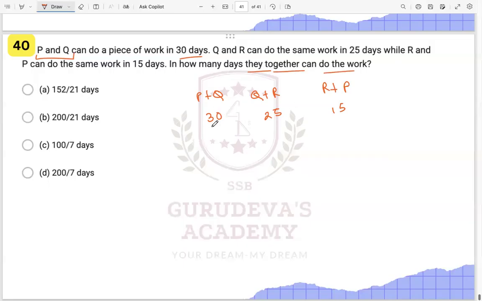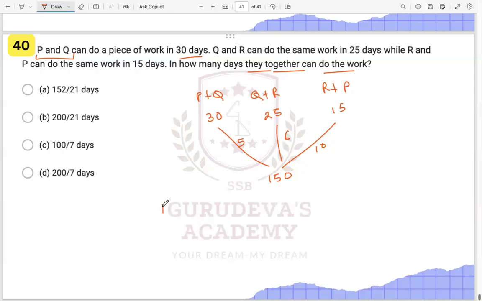Now, very simple, right? First, we take out the LCM of them. We take the bigger number, that is 30, and find it with 25. So 2 times is 60, 3 times is 90, 4 times will not go, and 5 times is 150. 150 will go by both of them, by 25 also, by 15 also. So we have 30 into 5 times, 25 into 6 times, and 15 into 10 times, right? These are the efficiencies which we got.